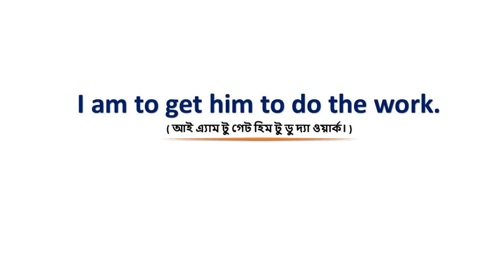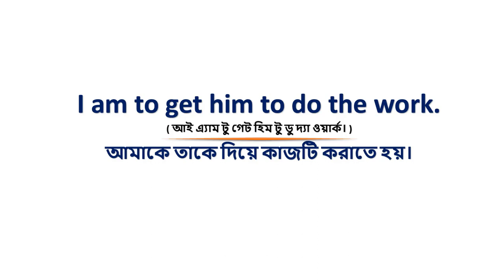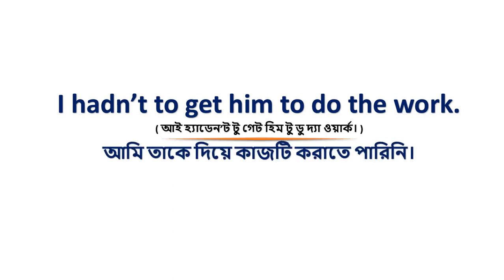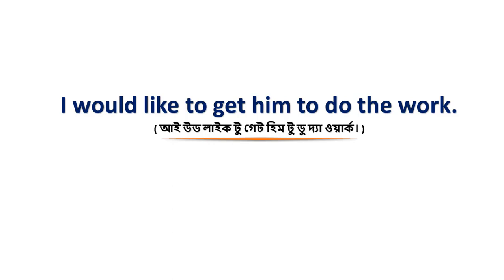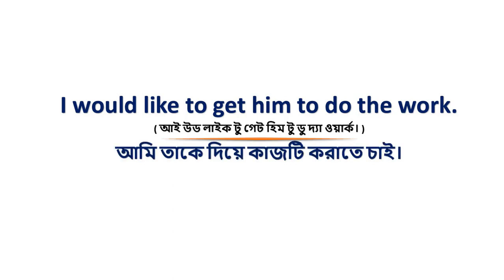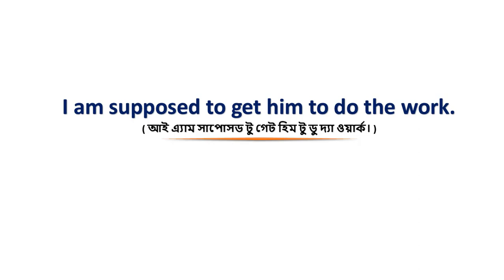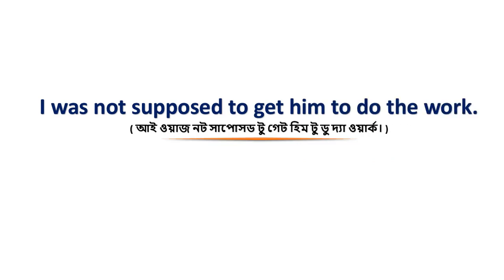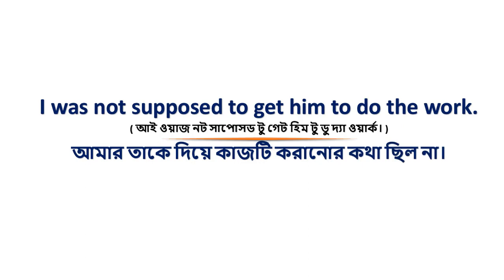I am to get him to do the work. আমাকে তাকে দিয়ে কাজটি করাতে হয়। I hadn't to get him to do the work. আমি তাকে দিয়ে কাজটি করাতে পারিনি। I would like to get him to do the work. আমি তাকে দিয়ে কাজটি করাতে চাই। I am supposed to get him to do the work. আমার তাকে দিয়ে কাজটি করানোর কথা। I was not supposed to get him to do the work. আমার তাকে দিয়ে কাজটি করানোর কথা ছিল না।